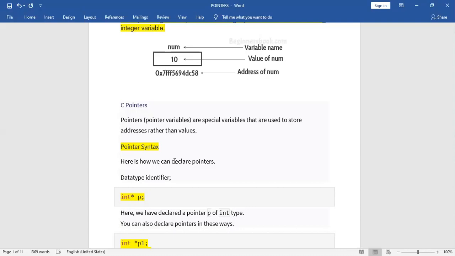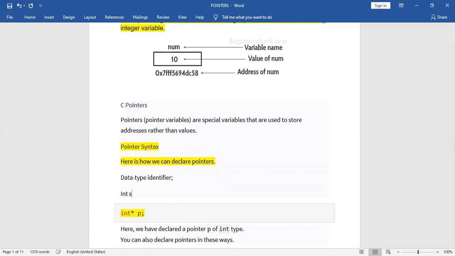Now, how can we declare the pointer variable? This is the declaration part. This is the syntax: data type and identifier. What is the data type? If I write int a or any variable, this is a simple variable declaration.